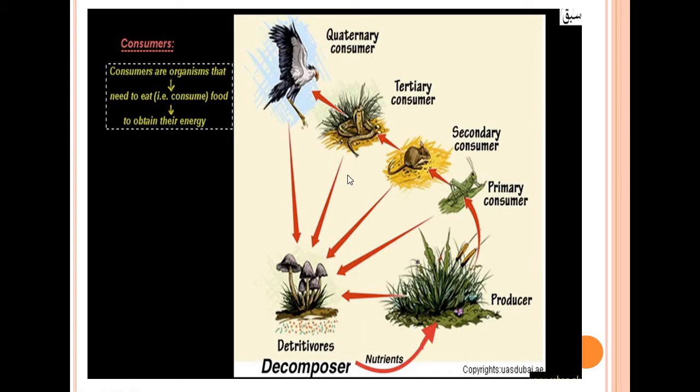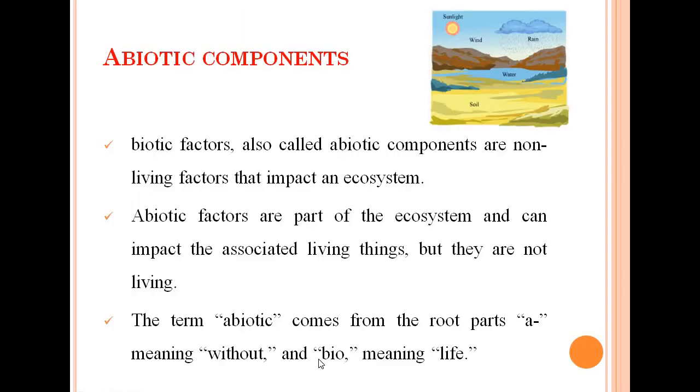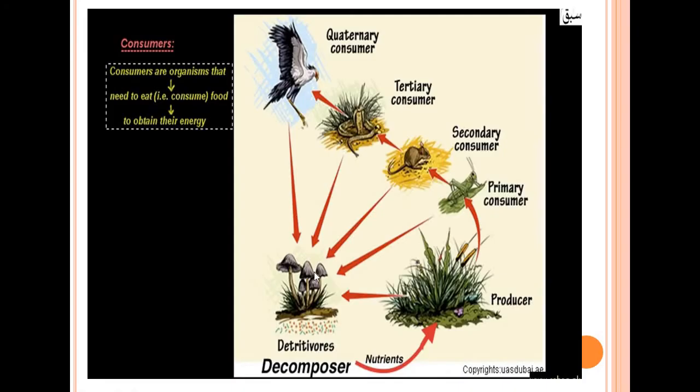Clear? So these are the omnivores that are eating the flesh of the carnivore. And these all, quaternary, tertiary, secondary, primary, as well as producer, are being decomposed by detritivores, that is a decomposer. These decomposers are what? As you can see in the picture, there is a mushroom, that is one kind of fungi. Bacteria and fungi are the decomposers. And again these nutrients are returned back to the producer. So consumers are organisms that need to eat food to obtain their energy.